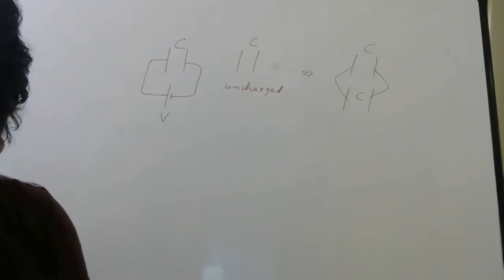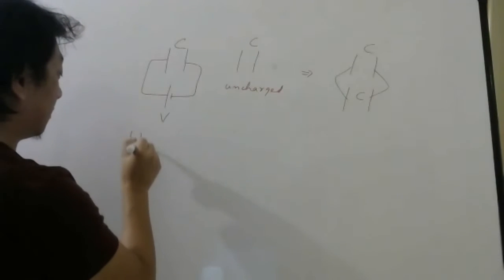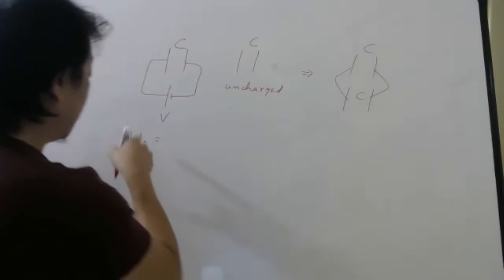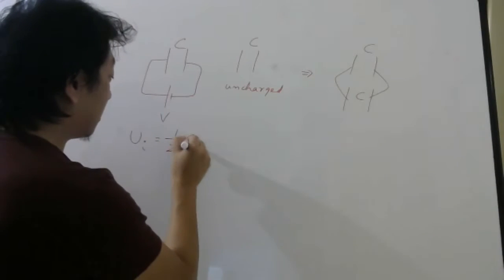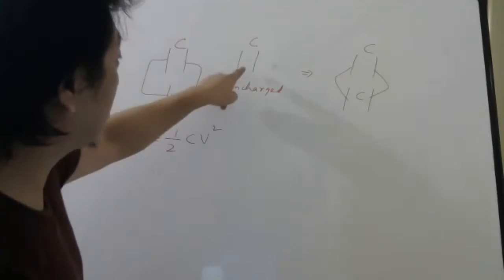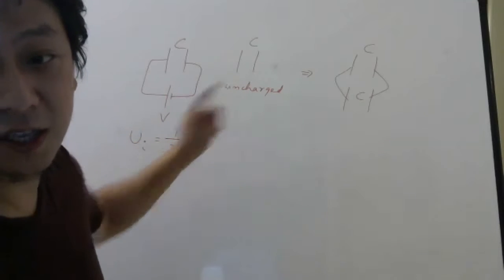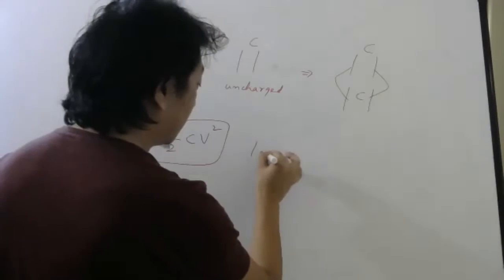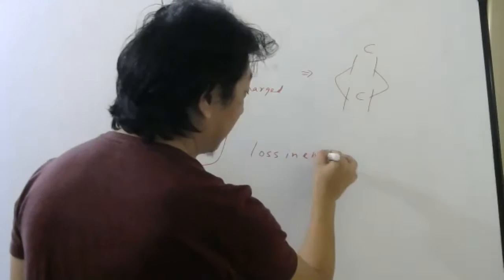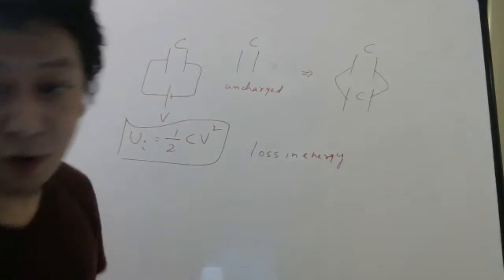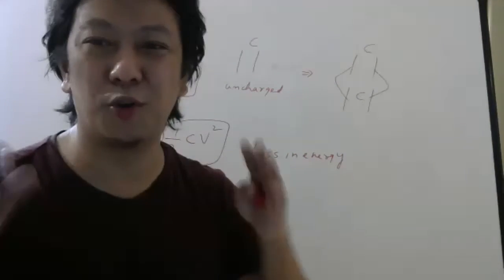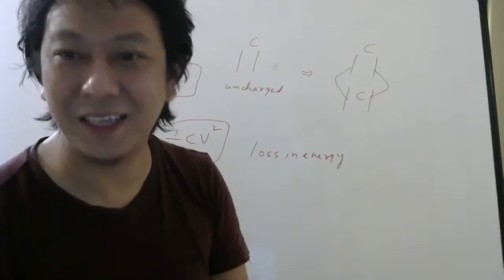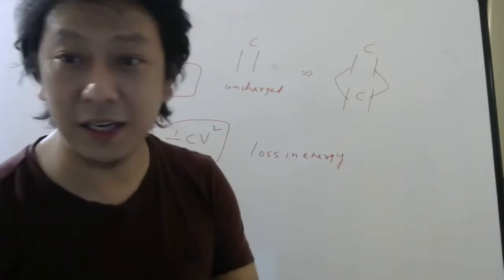So let us write first what is the initial energy stored, because we have to compare by what factor it decreases. So initial energy stored is half CV square. Why will this have no energy? Because it is uncharged. So this is initial. Now loss. Let us use our formula directly. Otherwise here also it will take more time. Here also you can first find common potential, then find total energy, then subtract. You will get the loss.